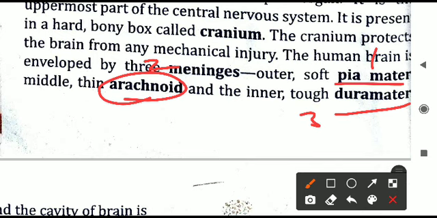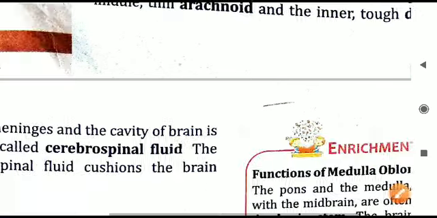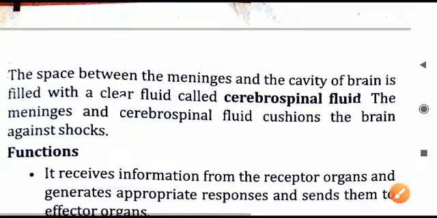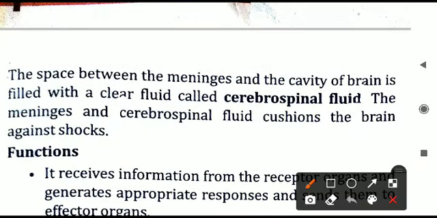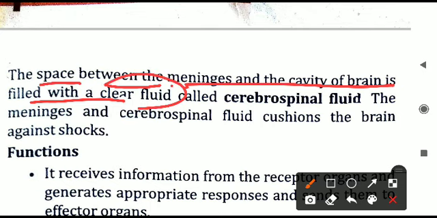Arachnoid is a thin layer present in between the outer and inner layers. The three meninges are there. There is always some space between the meninges, and this cavity of the brain, where the space is present between the three layers, is filled with a fluid. A clear fluid is present, called cerebrospinal fluid.